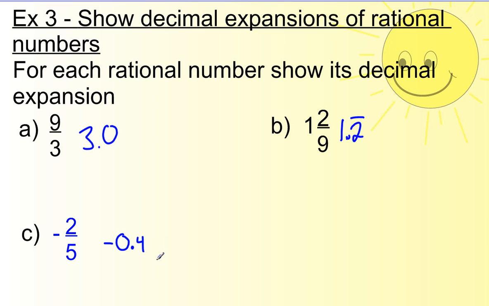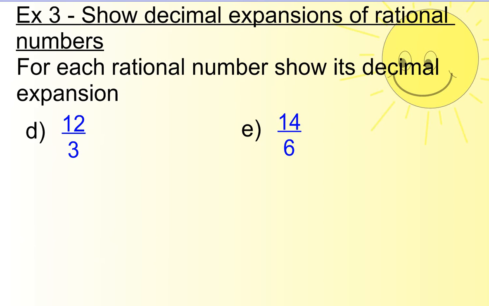And that's what this would be as a decimal. Okay. Try letters D and E as well. So you're going to take these numbers and you're going to write them as decimals. Go ahead, pause the video, do these two prompts. When you're done and you're ready to continue, hit play, and we'll go through them together.